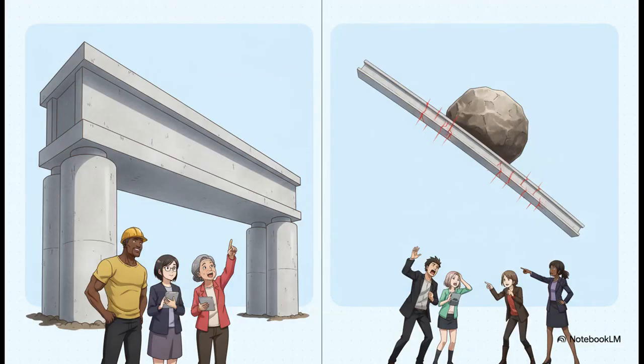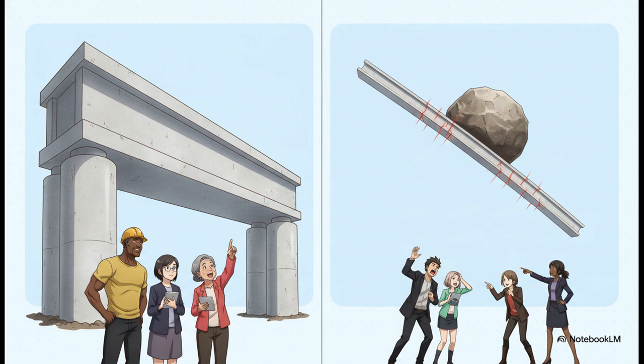Picture this. You've just been tasked with designing a massive pre-stressed bridge girder. You have a huge responsibility on your shoulders. Now, historically, engineers approached this monumental task from two completely opposite ends of the spectrum. For decades, they essentially argued between two extremes. On one side, you had the elastic or working stress method. The whole philosophy here is to be ultra safe. You keep stresses so incredibly low that the concrete never exceeds 40% of its strength. You design it so it'll never crack, never deflect, and practically last forever.